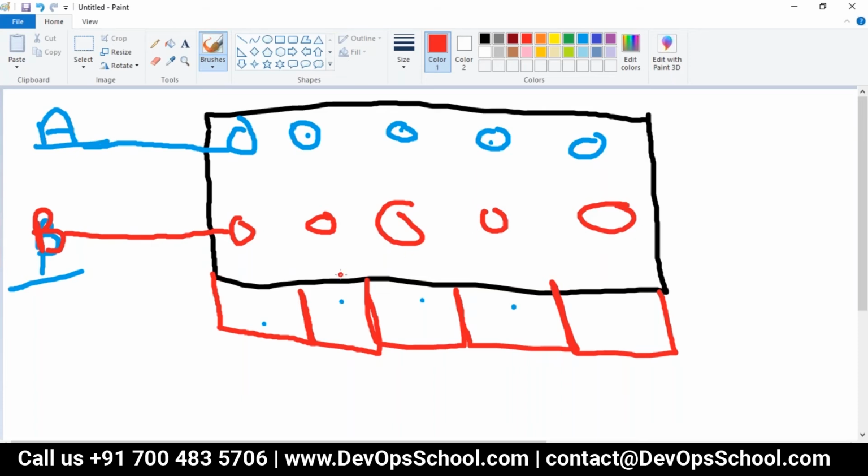Now what has happened? One day, team B deployed a new image, a new image version. You remember we were creating V1, latest, and so on. So they deployed a new version of the image. But you know what the problem was?